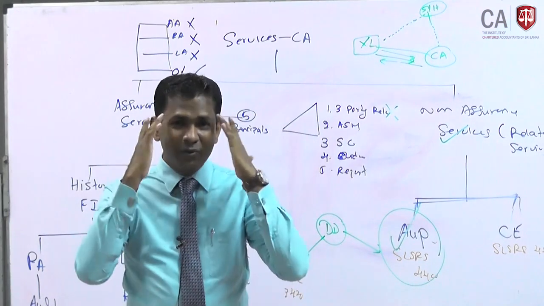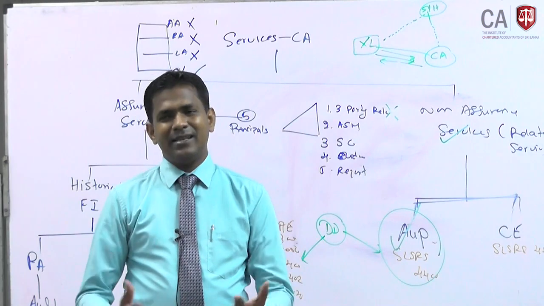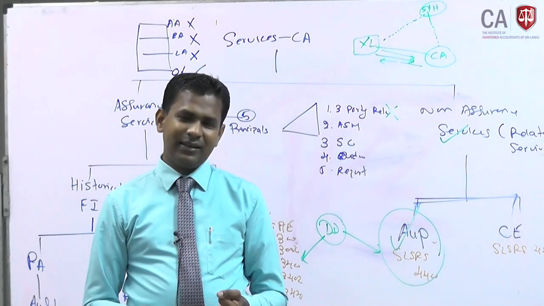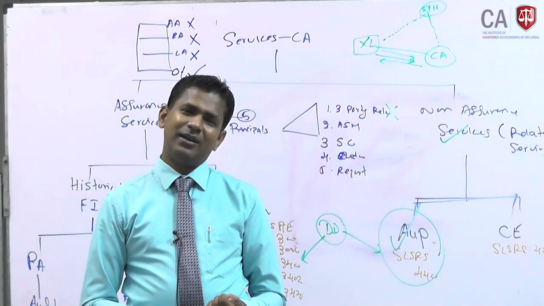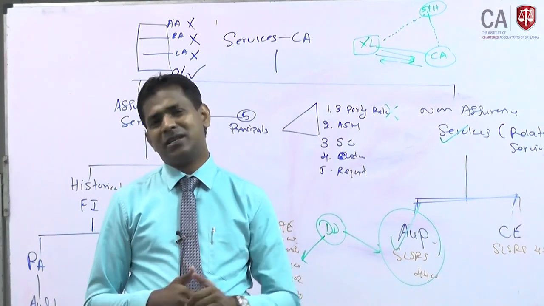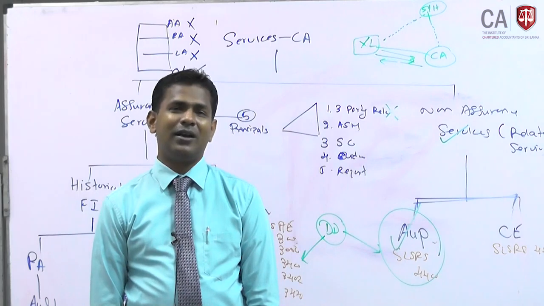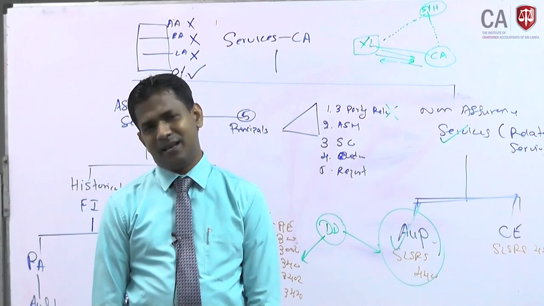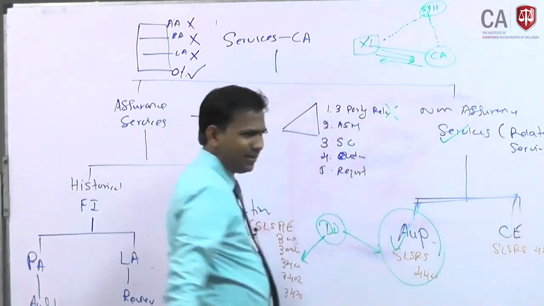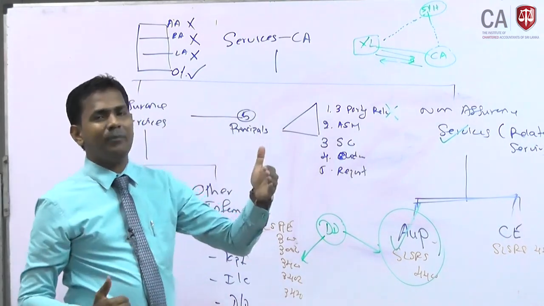No need to remember anything, only you need common sense and a smart way of attending to the questions, right? Let's say somebody can remember the report format: title, addressee, work agreed, outcome, independence statement, right? And third party distribution statement, signature, date, location, all these are there in the report. Even if somebody forgets everything, even if you can remember the audit report, certain things are applicable there itself. So here, management is asking us to do something and we report on that. In the report we are telling that we have agreed to do this type of thing and we have done it, and this is our outcome. That is the report.